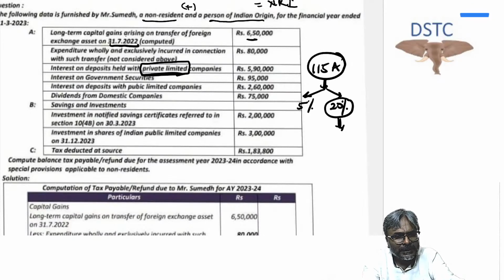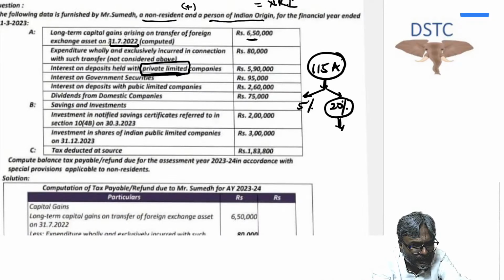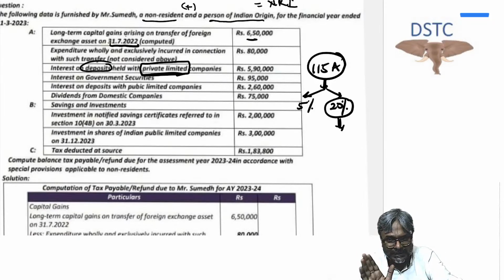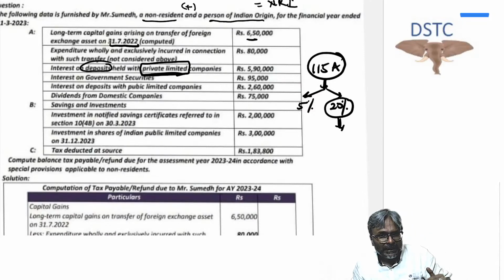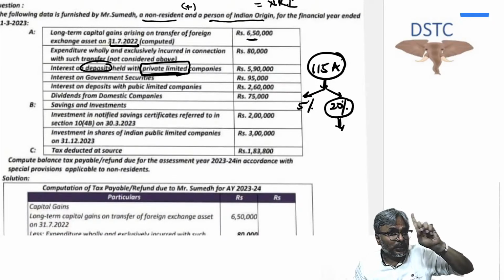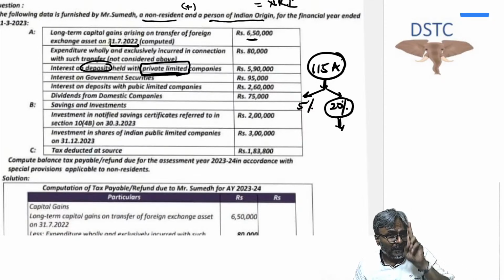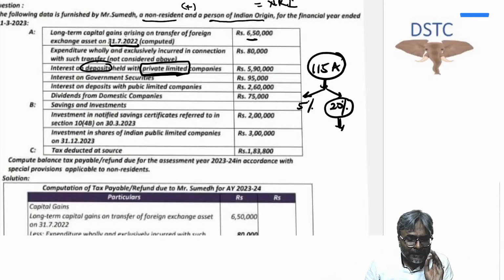Whereas in this particular case, be careful, this is about deposits held with private limited companies. Now, deposit or debenture, if an Indian company is issuing, this is an examination note. If the Indian company is issuing the deposit or the debenture, safely you make an assumption in the question.